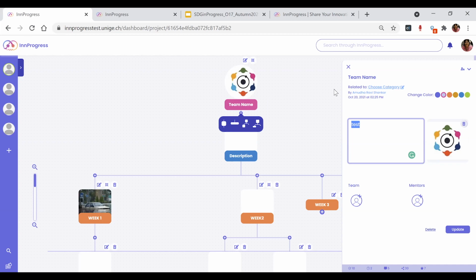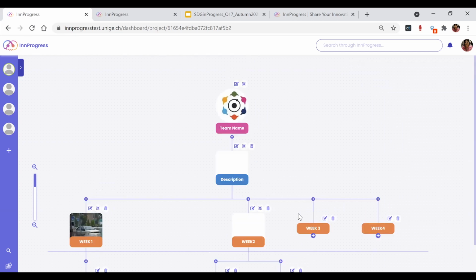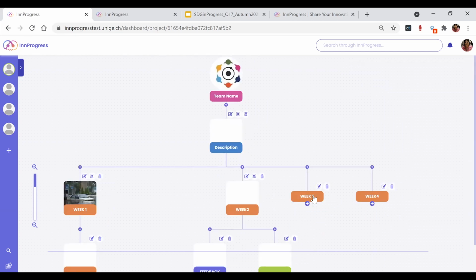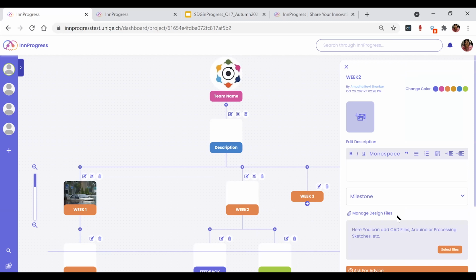Just for explanation's sake, I have 4 labels. This is a label where all you see is the name: week 1, week 2, week 3, week 4. And this is a box where you add a step. With this you can categorize, and you can add whatever information you want.